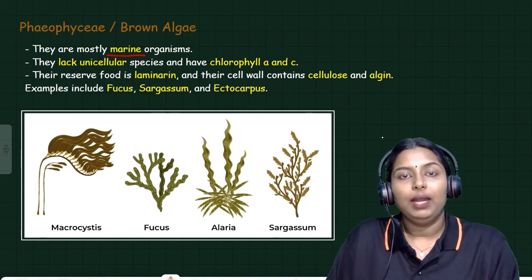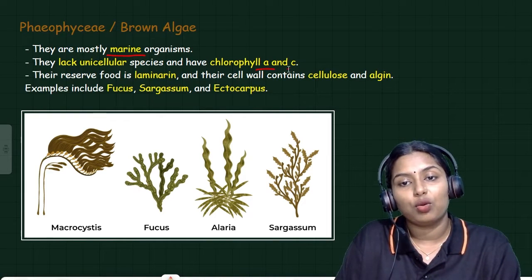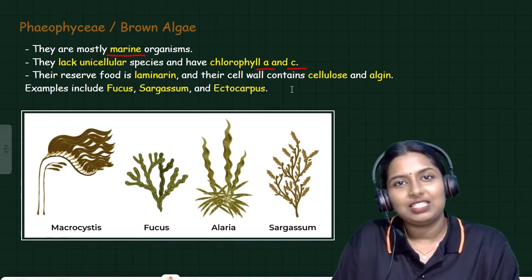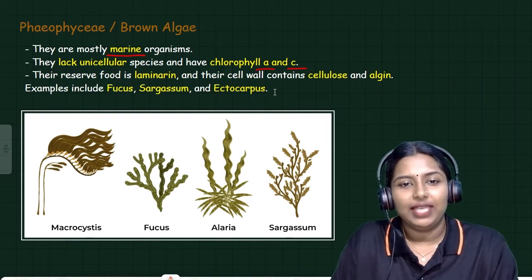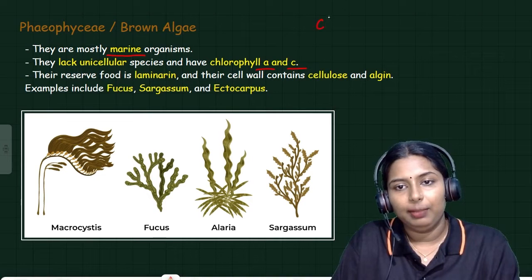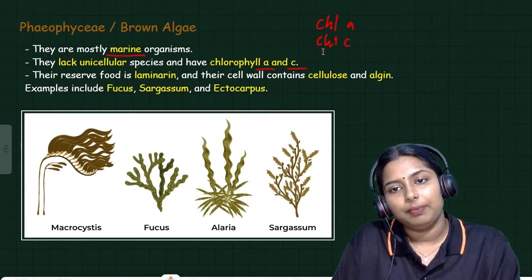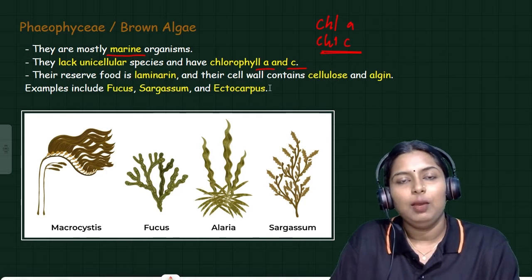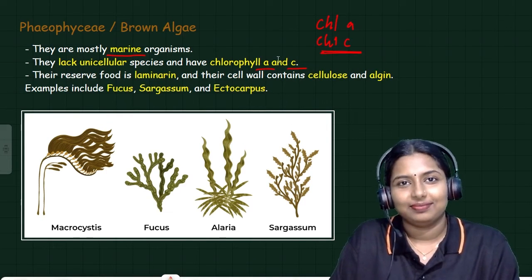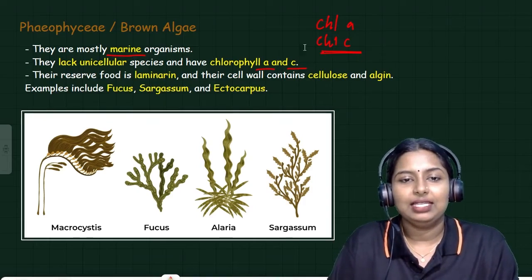These are multicellular and they contain the pigments chlorophyll A and chlorophyll C. These are the pigments present in Phaeophyceae or brown algae. Chlorophyll A, very important. Chlorophyll A and chlorophyll C are the pigments present in brown algae. Clear? And the reserve food material is laminarin.